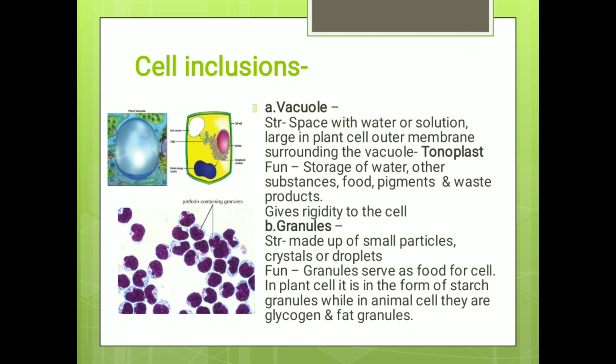Granules. Structure: it's made up of small particles, crystals and or droplets. Function: granules serve as food for the cell. In plant cells, it is in the form of starch granules, while in animal cells, they are glycogen and fat granules. So with this we complete the chapter cell. I hope you must have understood.